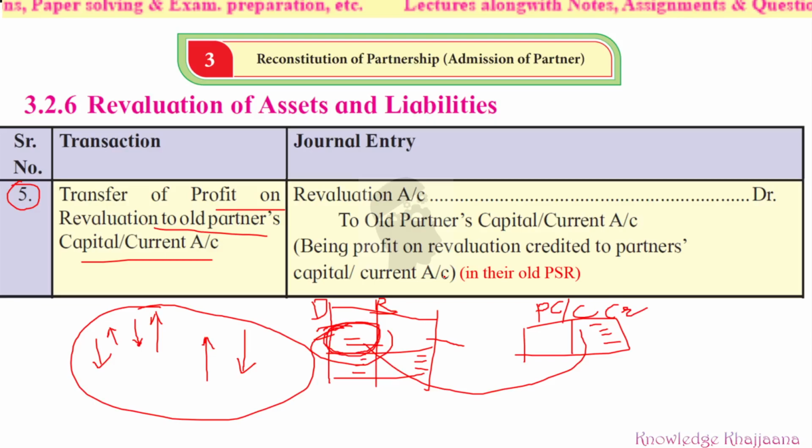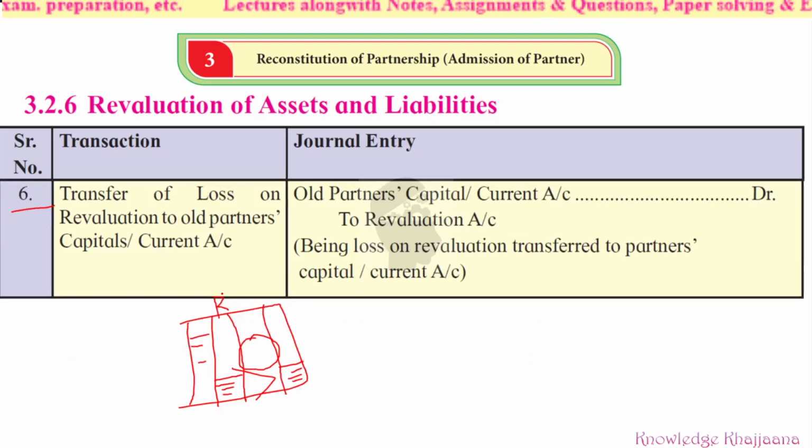Or what can be the sixth case? There can be loss also. See, if this is the revaluation account, then where do we find the loss? See, when we tally all the adjustments, and if we find this side is bigger, the amounts on this side are bigger than the amounts on the credit side, then we find the loss. Okay, because revaluation account is a nominal account, the same rules are applicable as for the profit and loss account. So we find the loss over here. Why? Because the amounts on the credit side are lesser. Okay, so there is the loss.